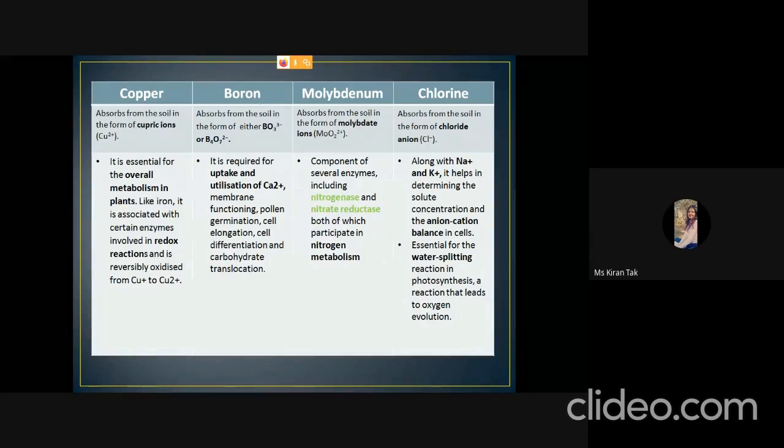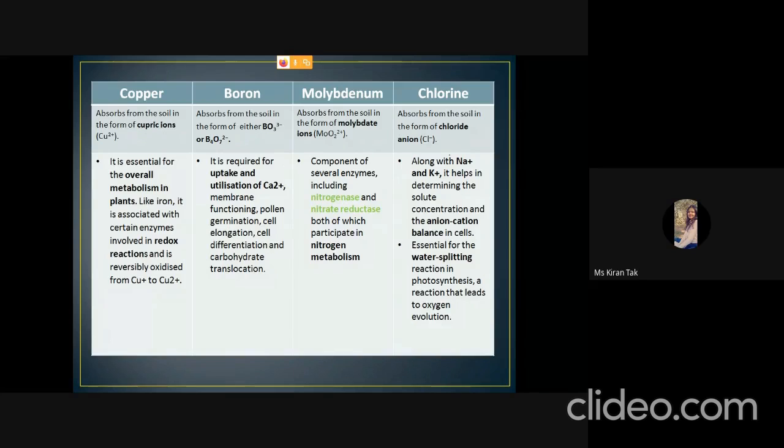The next is boron. Boron can be absorbed from the soil in either BO3 form or B4O7-2 form. It is required for the uptake and utilization of calcium ion. It helps in membrane functioning, pollen germination, cell elongation, cell differentiation, and carbohydrate translocation.